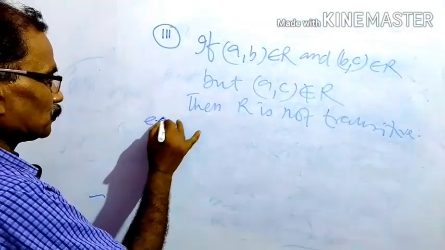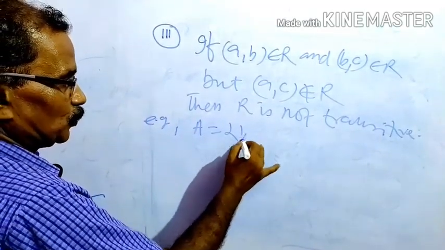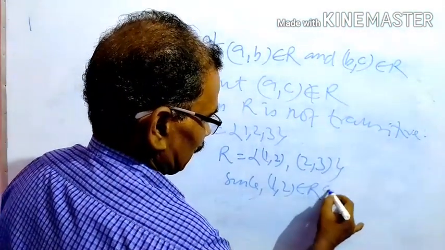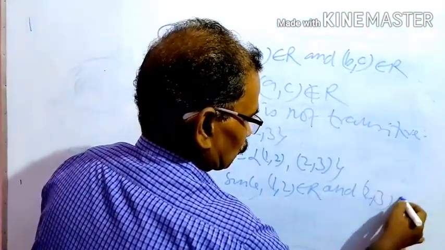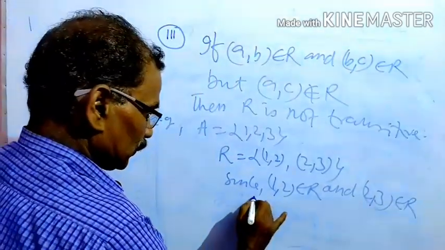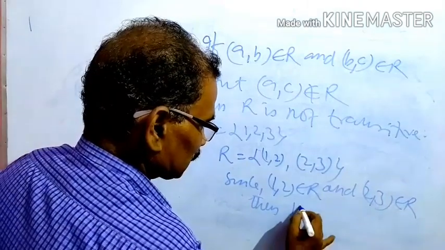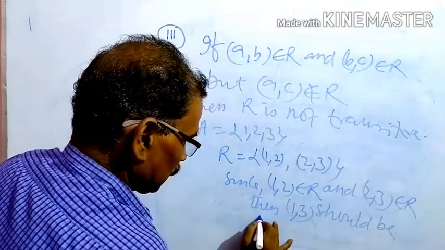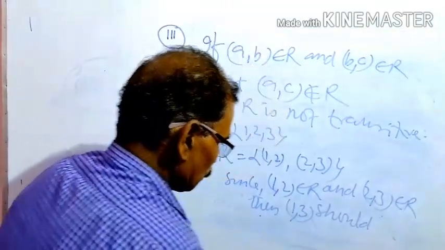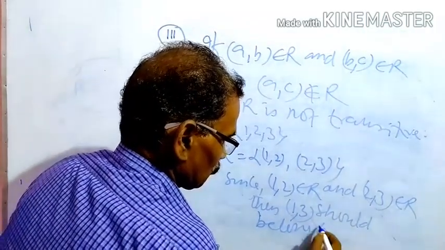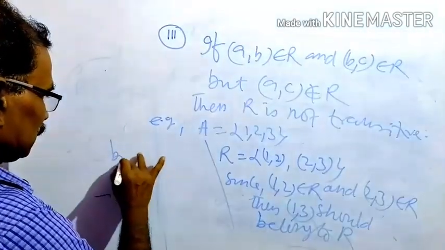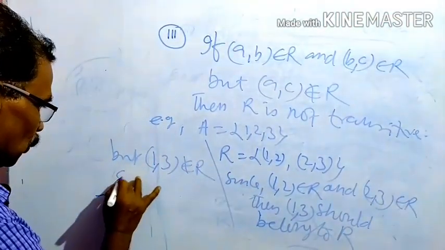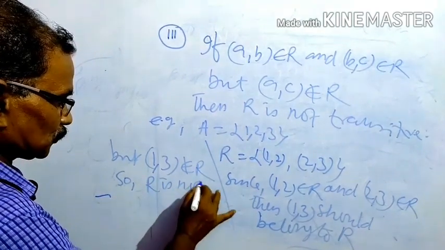We take an example. If A is equal to {1, 2, 3}, and (1, 2) belongs to R and (2, 3) belongs to R, then (1, 3) should belong to R, but (1, 3) doesn't belong to R, so R is not transitive.